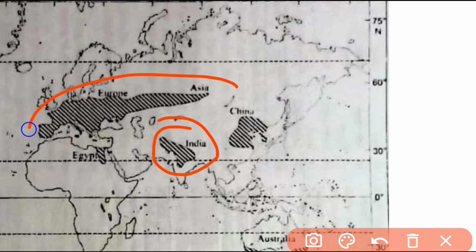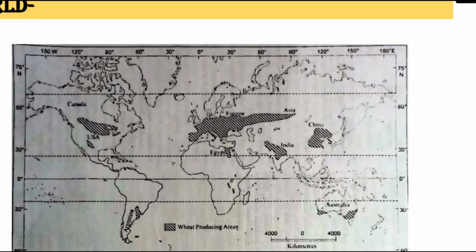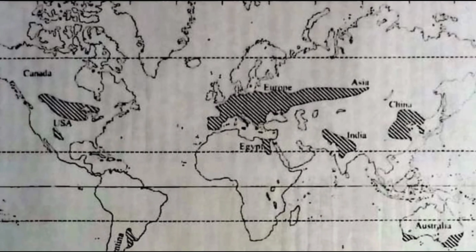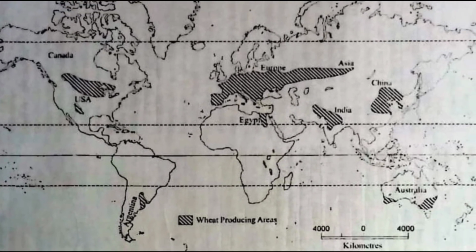Also in Europe, Asia and the Middle East, these are leading producers of wheat. We also see that the United States of America and some parts of Canada have very good growth of wheat crop. USA is a major producer as well as a good exporter of wheat, but compared to China, China is the largest producer as well as exporter of wheat. Russia is also a very good producer and exporter of wheat.